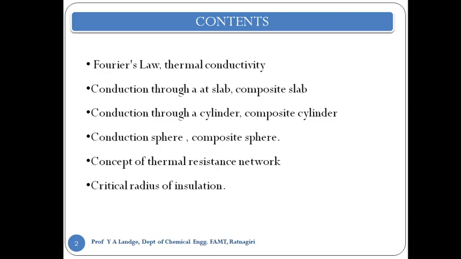Then we see the heat transfer by conduction through the composite slab. Similarly for the cylinder, for the composite cylinder, and conduction through the sphere and composite sphere. So there are various geometries. We take the various equations related to the composite slab, composite cylinder, composite sphere, and the slab, cylinder, and sphere. So we take the three geometries from it. After that, we look at the concept of thermal resistance network, and the last topic from this one is the critical radius of insulation.